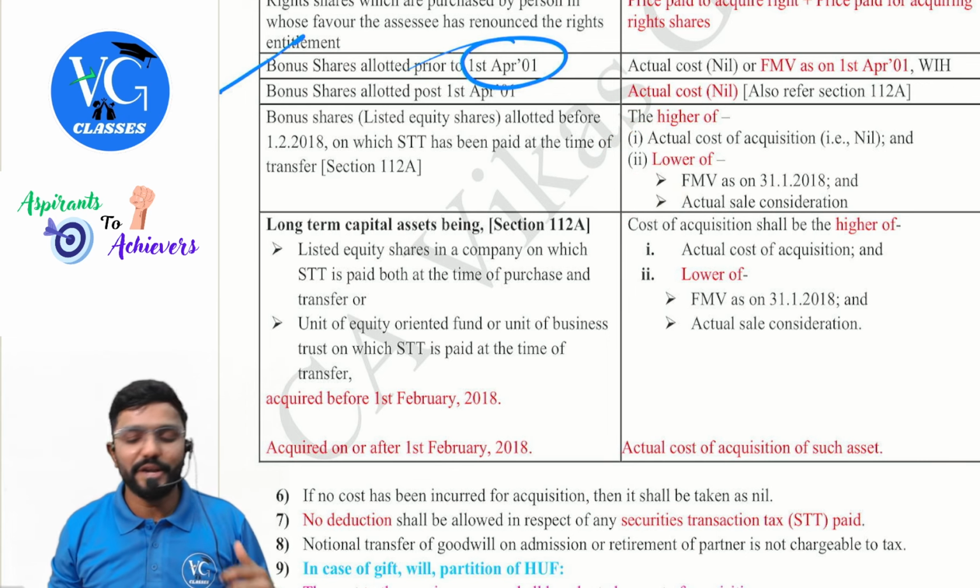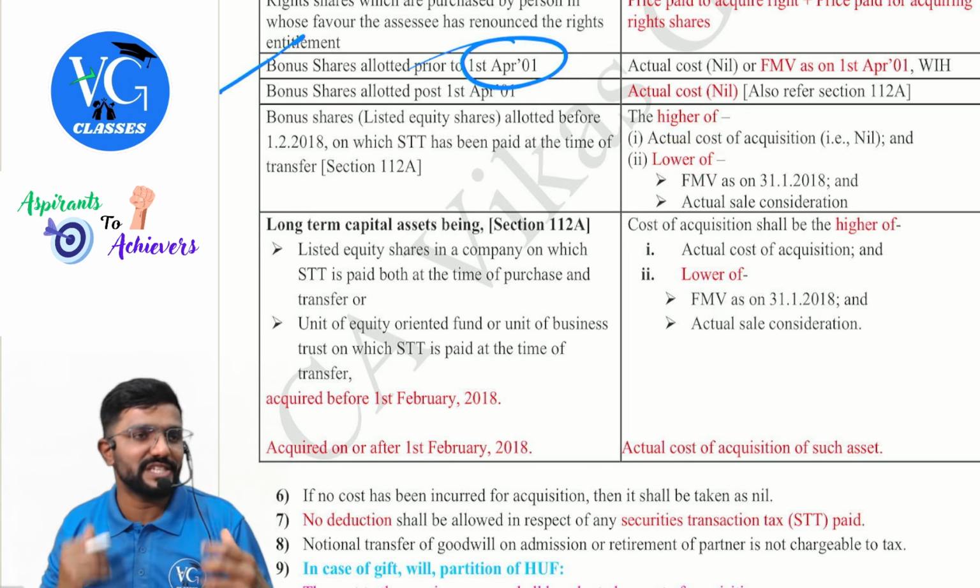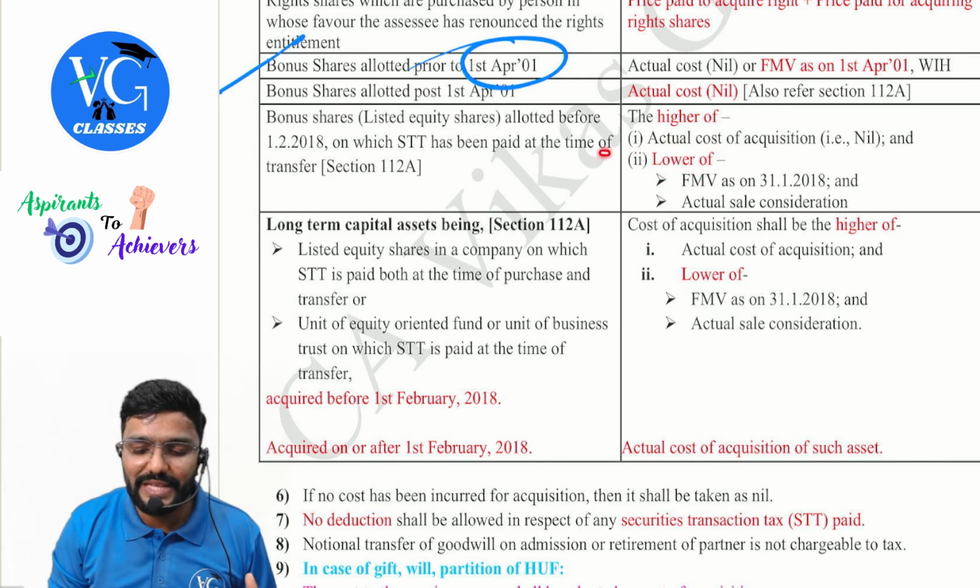It would be the higher of actual cost, or the lower of FMV as on 31st January 2018 or actual sale consideration. So what you do is go in reverse. First calculate the lower of FMV and actual sale consideration. Compare that with actual cost. Take whichever is higher. This is as per which section? 112A, guys. That is for bonus shares.